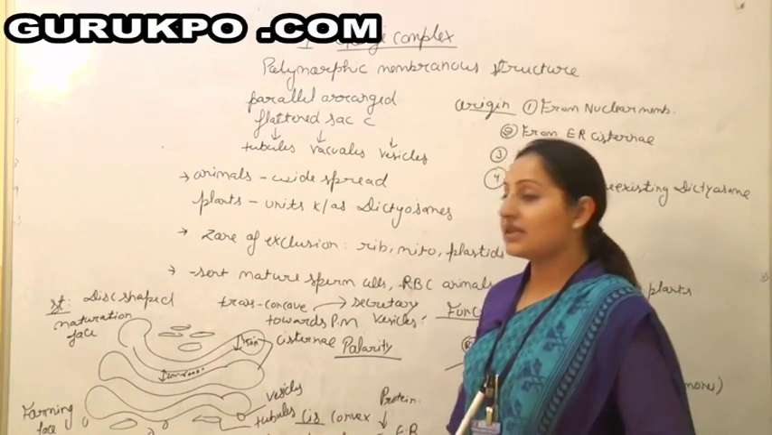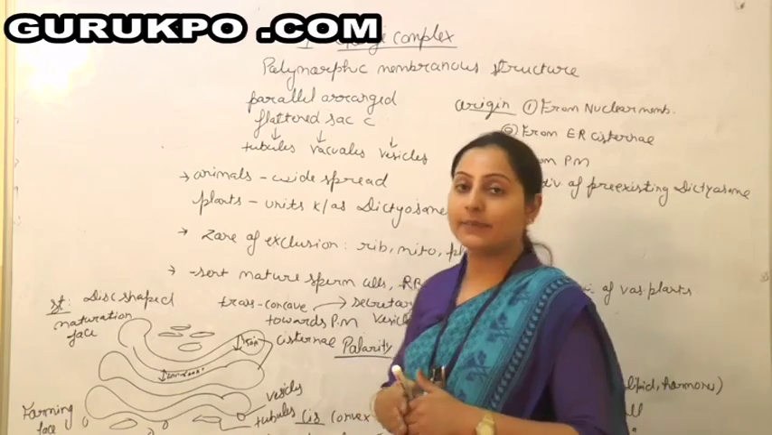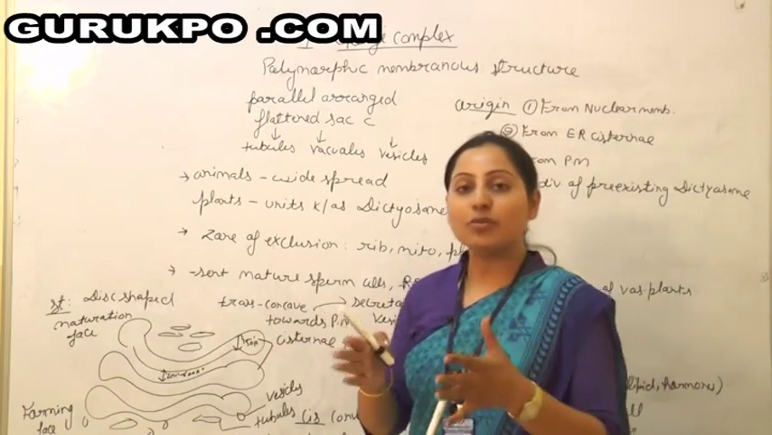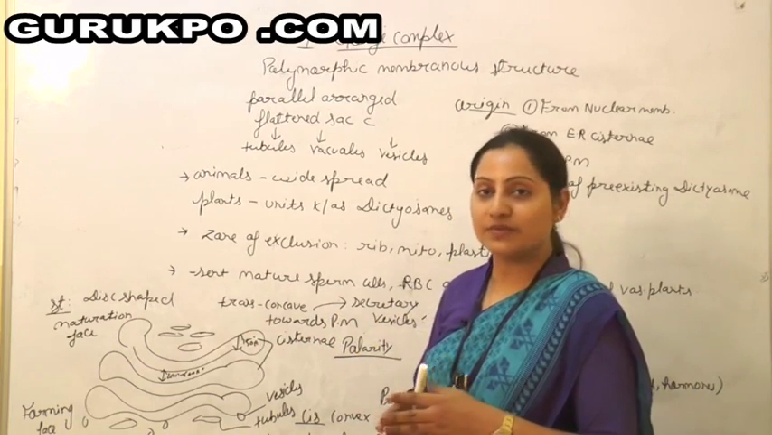In animals it is widespread in the cytoplasm, in different parts, while in plants they are accumulated in the form of units, and these units are called dictyosomes.